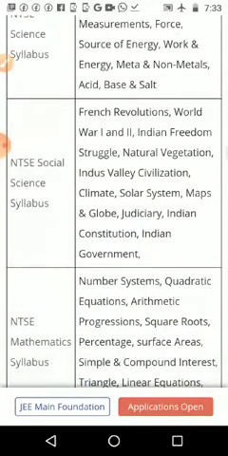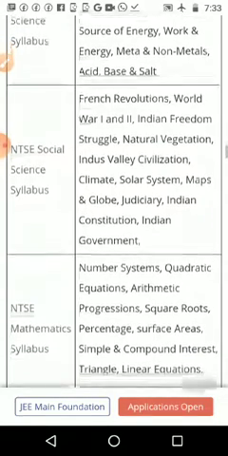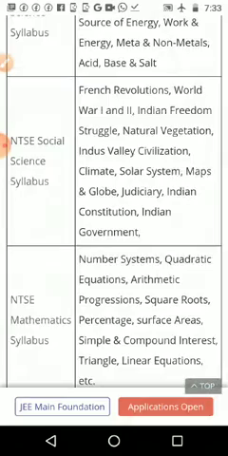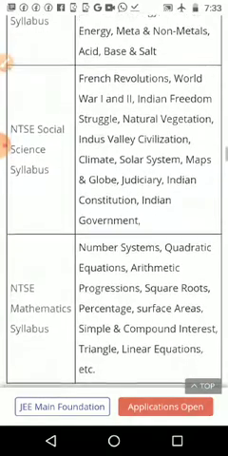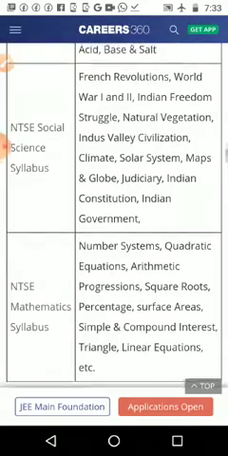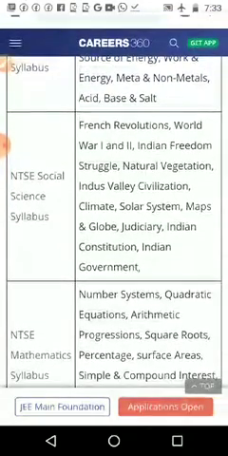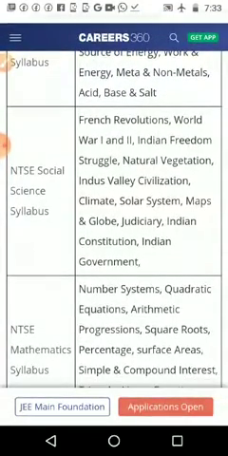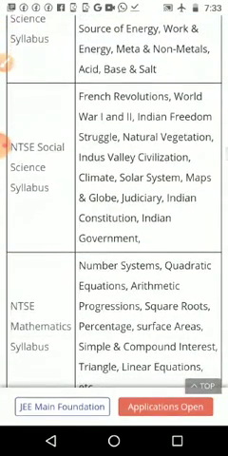Then we come to the NTSC social science syllabus. French Revolution, in which class did you study? You studied that in 9th standard. World War First and Second, Indian freedom struggle. Part of the Indian freedom struggle you study in 10th standard, and part you studied in 8th standard. Natural vegetation you studied in 9th standard.